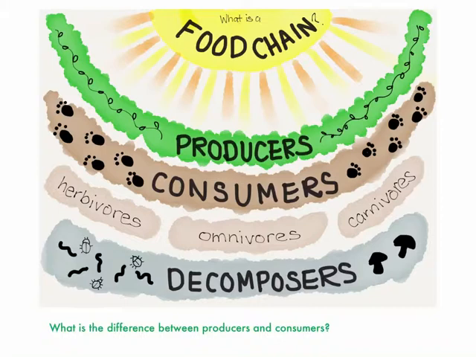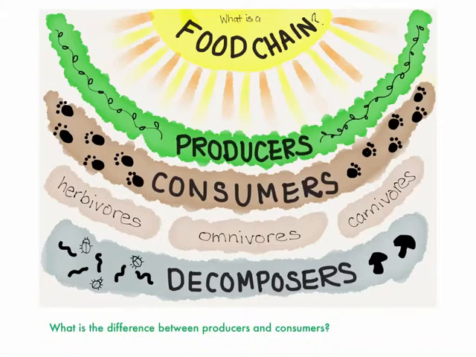Consumers eat other things. Omnivores can eat either the plants or other animals, and carnivores eat other animals. When a consumer or a producer dies, the decomposers come along to break down the living matter into soil. Some examples of decomposers are fungi, worms, some insects like beetles, and even microorganisms.